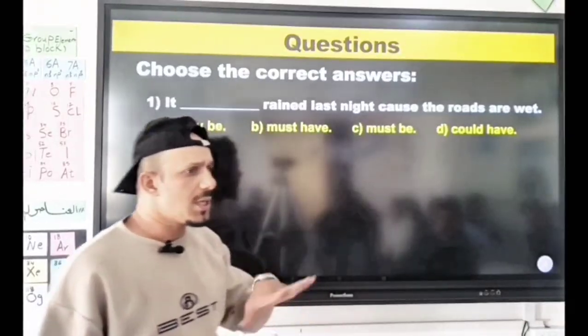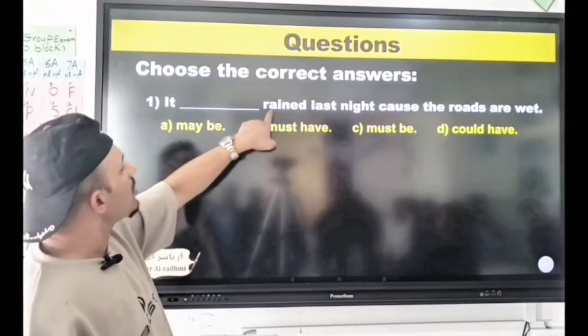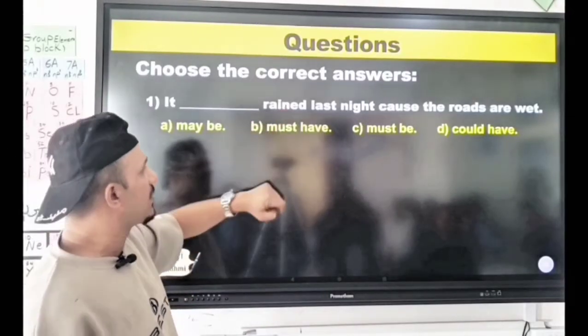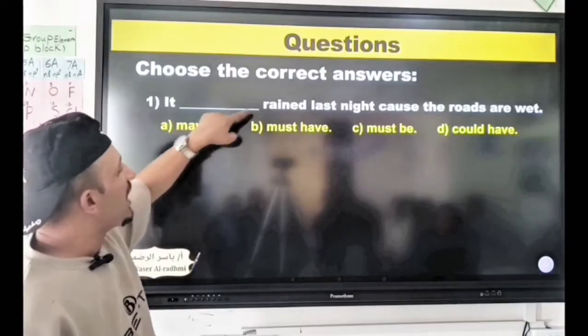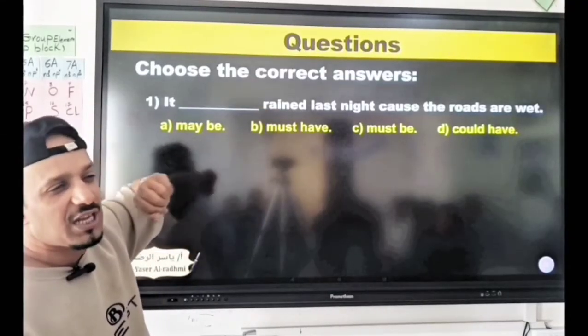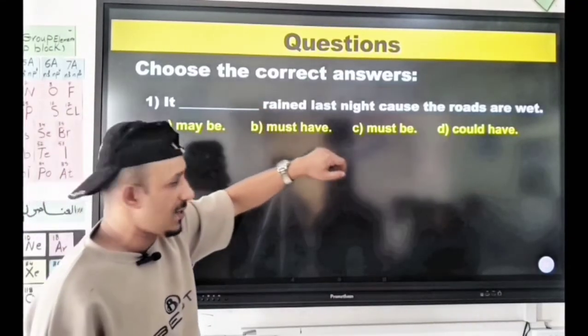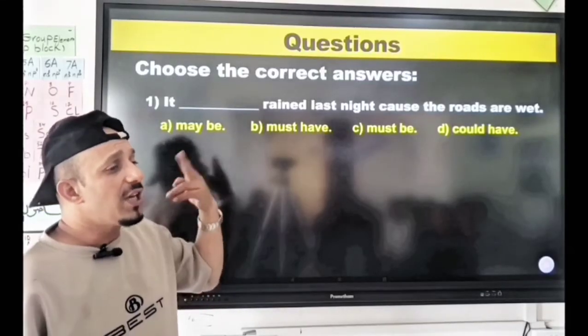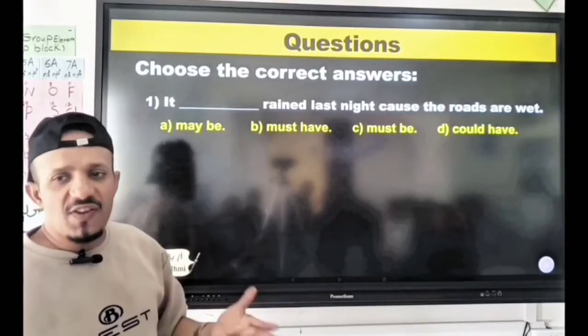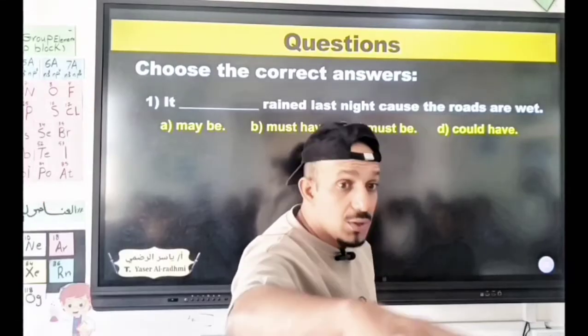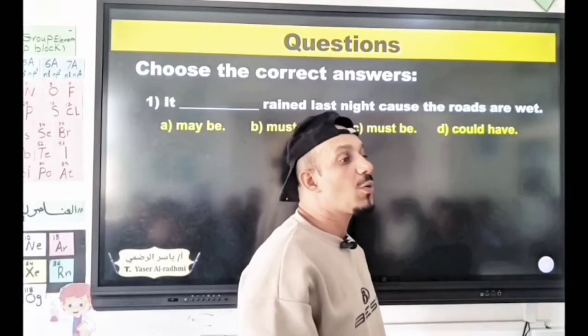This is certain. And we also have here the past participle, rained. You can't use maybe with a past participle. This structure cannot be used in such sentences. Why must have? Because the sentence is certain. How do we know it is certain? The roads are wet. The roads are wet.